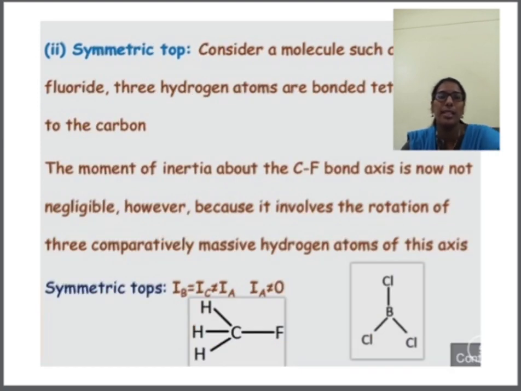So we will see again, this is a symmetric top molecule, and we will give three kinds of rotation. First is about the bond axis, second one is end over end rotation in the plane of the paper, and end over end rotation at a right angle. So the same way we will get IB is equal to IC not equal to IA, or we can say that IA is not equal to 0.